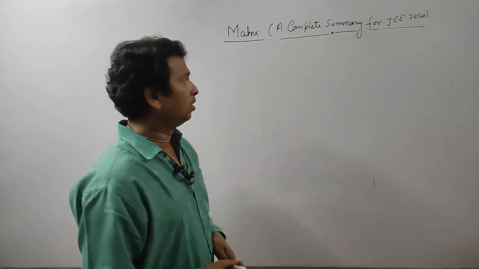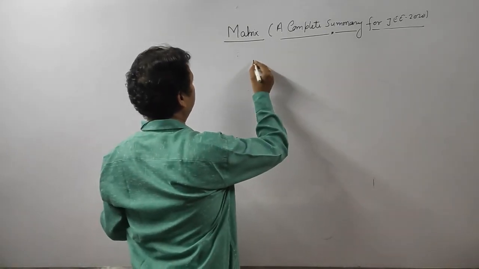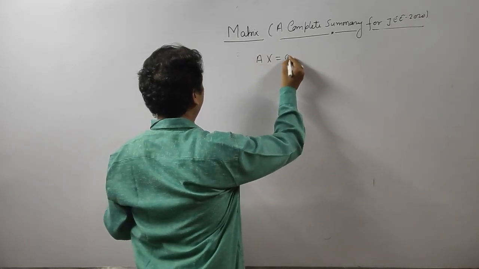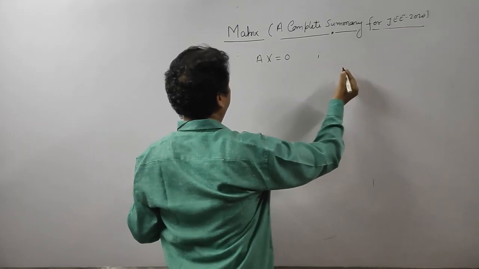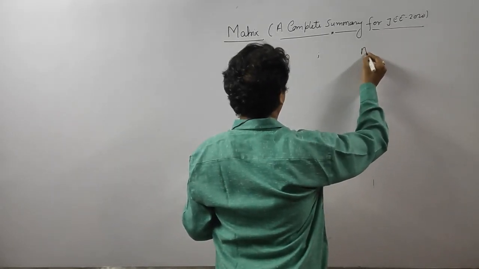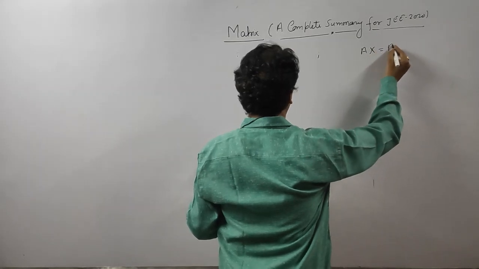So there are two types of systems: AX equal to 0, and AX equal to B.